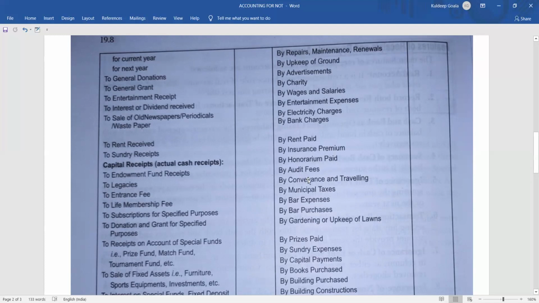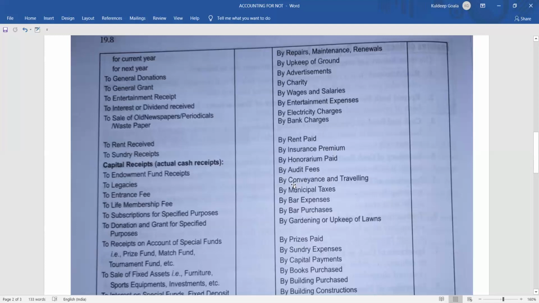Next is by audit fees. Audit fees is the amount of money paid to the auditor. Now, who is the auditor? The auditor is a person who checks the books of accounts of this club or NGO. They will come and verify whether the accounts are prepared authentically or not, and on the basis of that, he will sign that everything is clean and correct. And for this, he will charge a certain amount of fees, which is called audit fees.